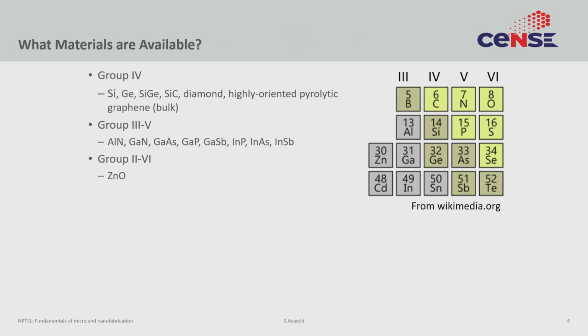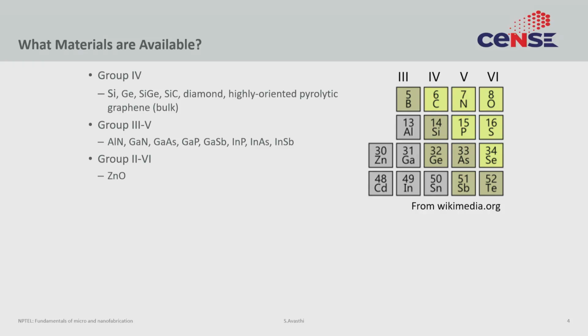However, the general class of those 3 materials, which is carbon, silicon and germanium, all can be considered semiconducting. In fact, the first semiconducting device was demonstrated on germanium, not on silicon. As you go from carbon to germanium, the band gap reduces. This is not a course on electronics, so I will not go into detail of what band gap means. But for now, it's sufficient to say that going from carbon to germanium essentially means going from diamond to single crystal silicon to single crystal germanium, and the reduction of band gap has certain implications for its optical and electronic properties.